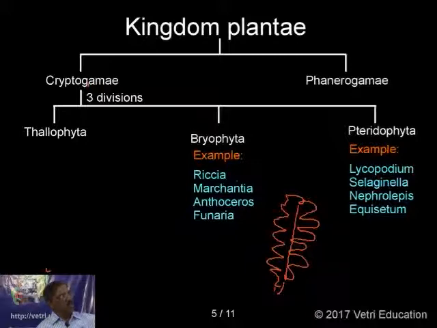Since I told you already, the vascular cryptogams are the first plants where you can find xylem and phloem developed. Xylem and phloem developed in pteridophyte. Here are the examples: Lycopodium, Selaginella, Nephrolepis, Equisetum, Polypodium, etc. Many plants are there in pteridophytes also.